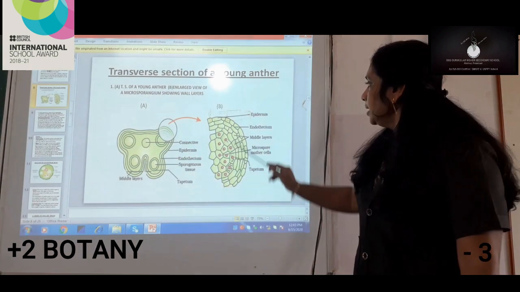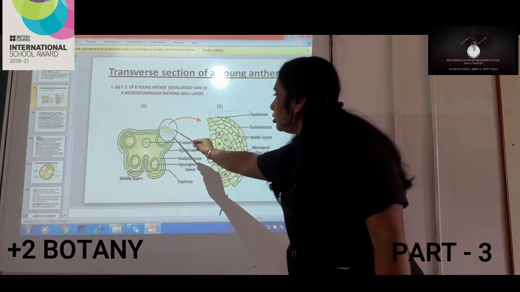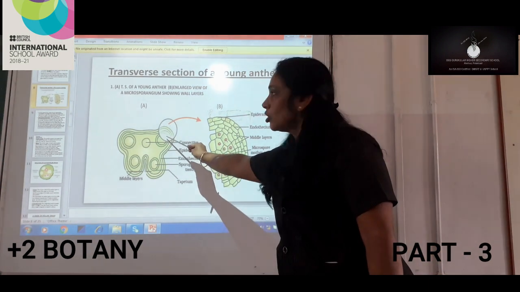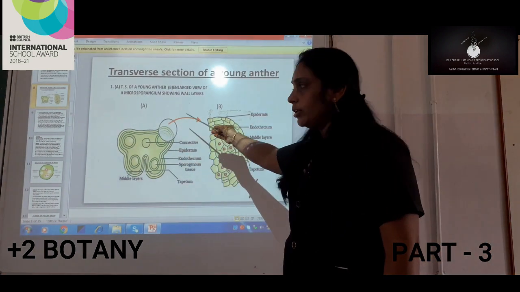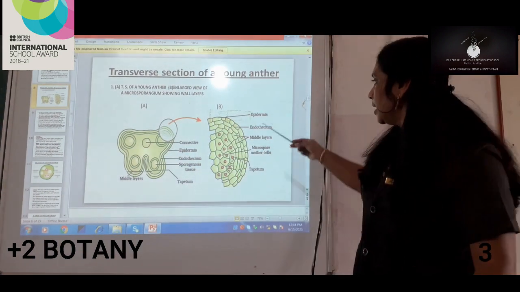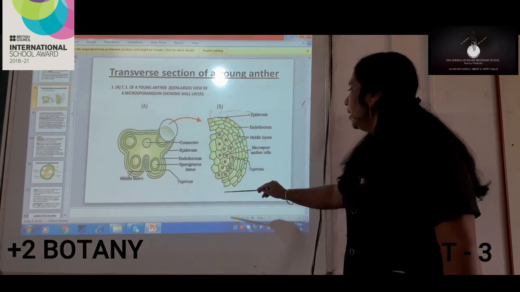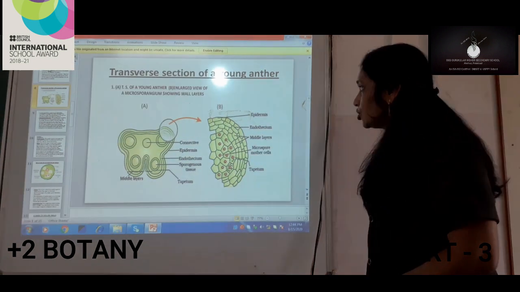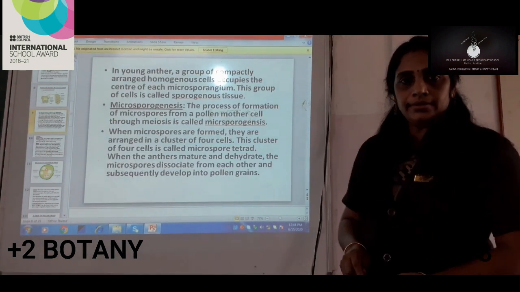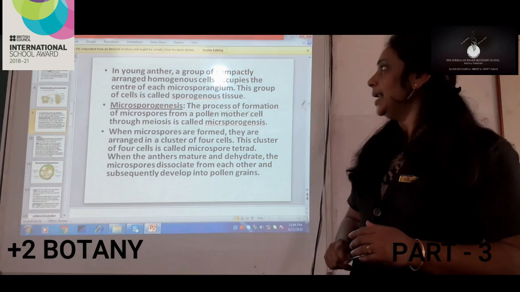Got it? And here we are seeing the cross section of this part. A cross section means we are taking a section of the anther, and when we see it in an enlarged way, we can again see the same thing: epidermis, endothelium, middle layer, and tapetum. So this is the structure of a young anther or microsporangium, which has 4 wall layers.